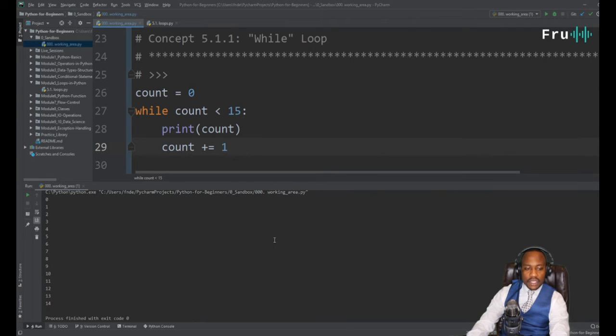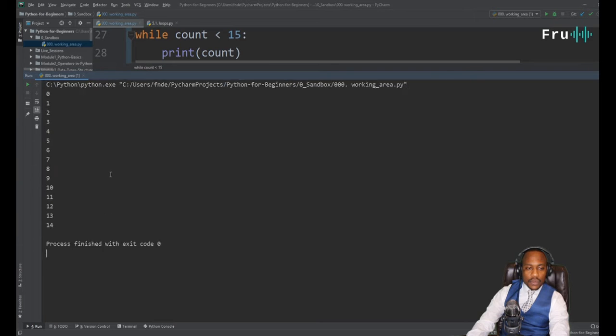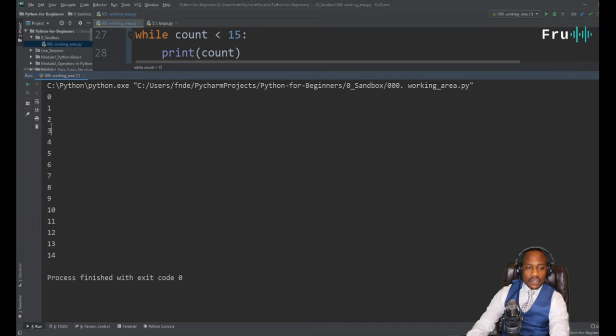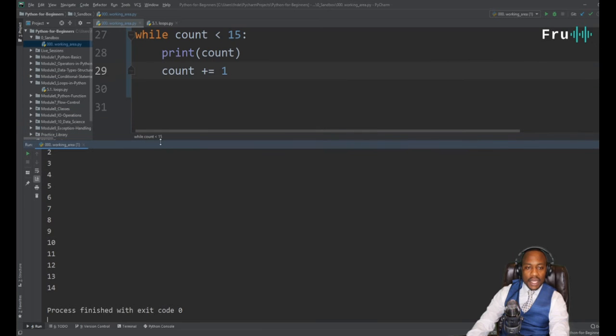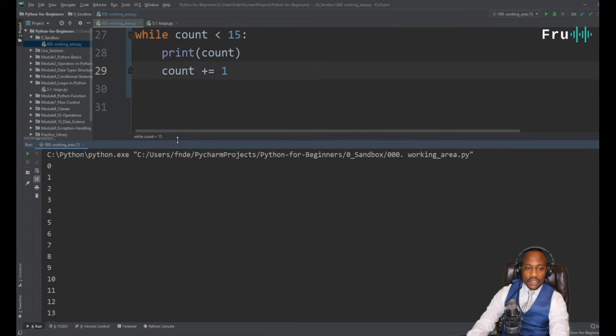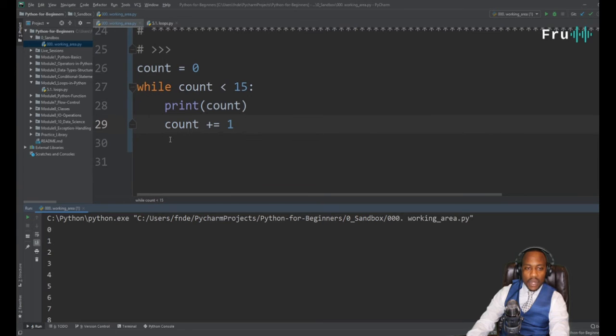let's see the result, and then we'll talk through it. So it started and said 0, 1, 2, 3, 4, 5, all the way to 14. And then when it reaches the point where count is no longer less than 15, it doesn't print, because this is what the while condition is telling us. So count equals 0. Let's break down the syntax and make sure that we understand what's going on. While count is less than 15.